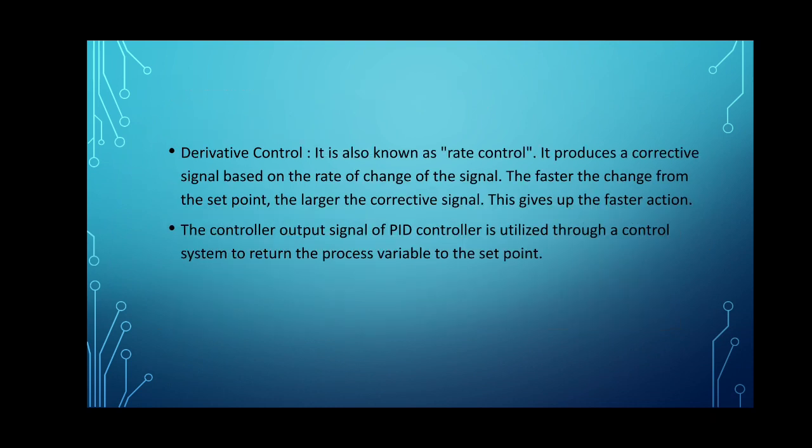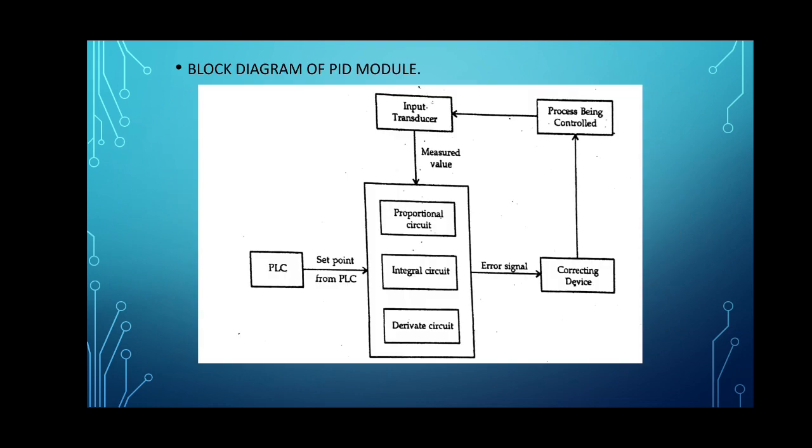It is also called rate control, and it produces a corrective signal based on the rate of change of the signal. So, it is called rate control. The faster the change from the set point, the larger the corrective signal. This gives the faster action. So, the controller output signal of the PID controller is utilized through a control system to return the process variable to the set point. So, this was all regarding the PID controller.